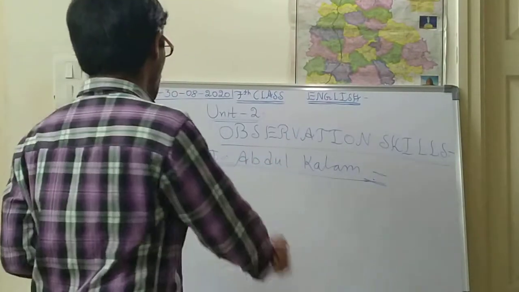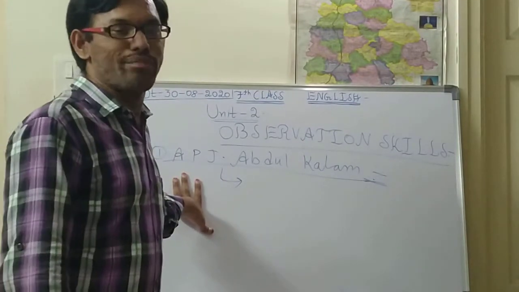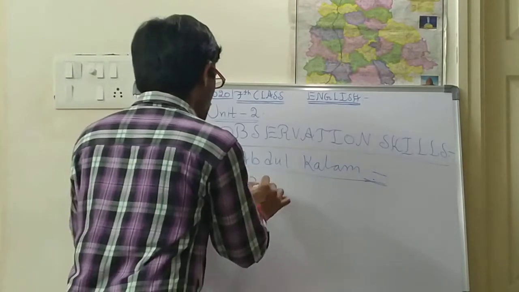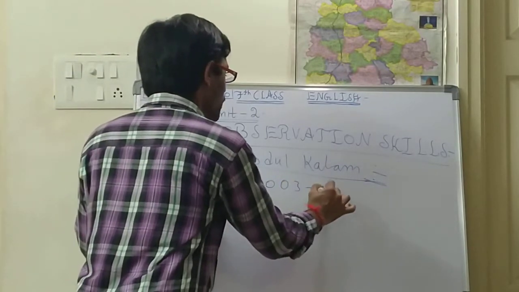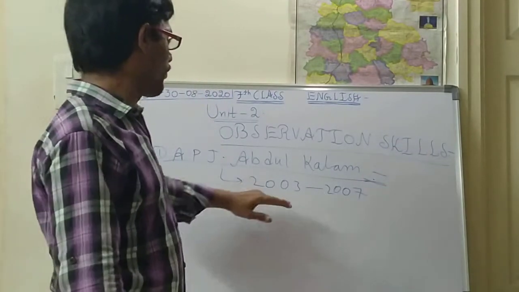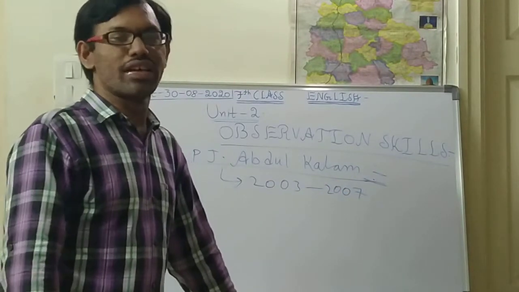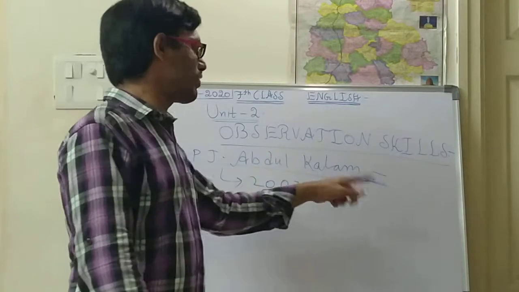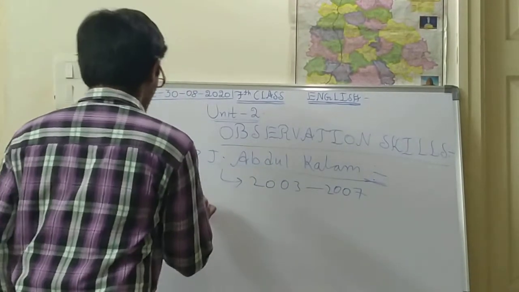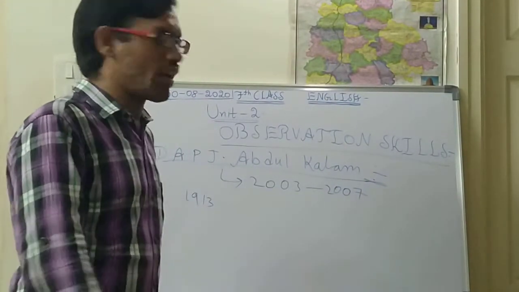He served as president from the years 2003 to 2007. When was Abdul Kalam born?